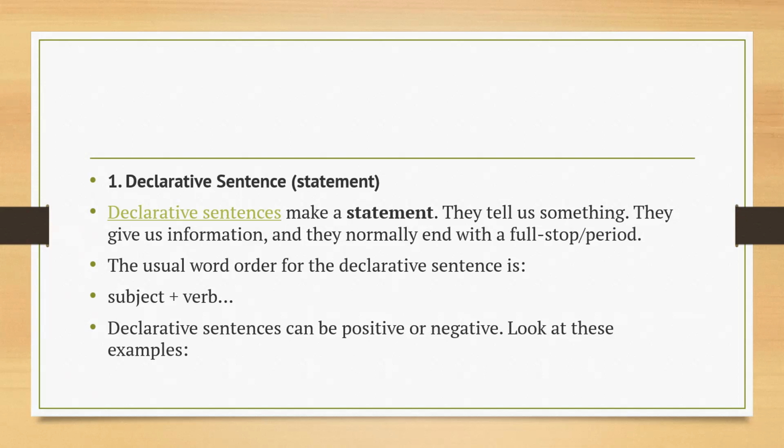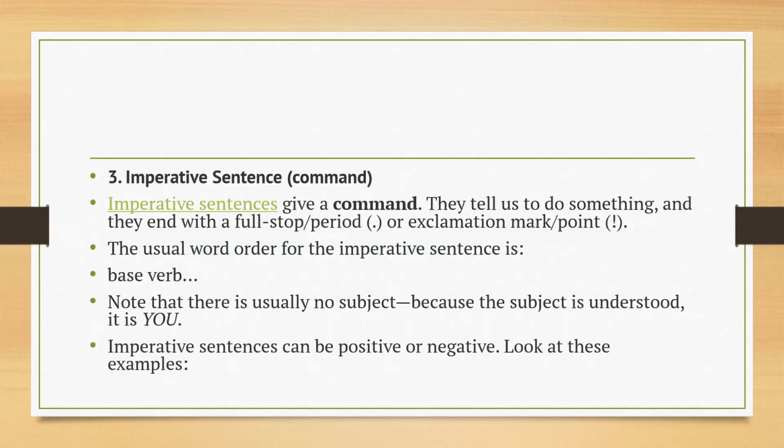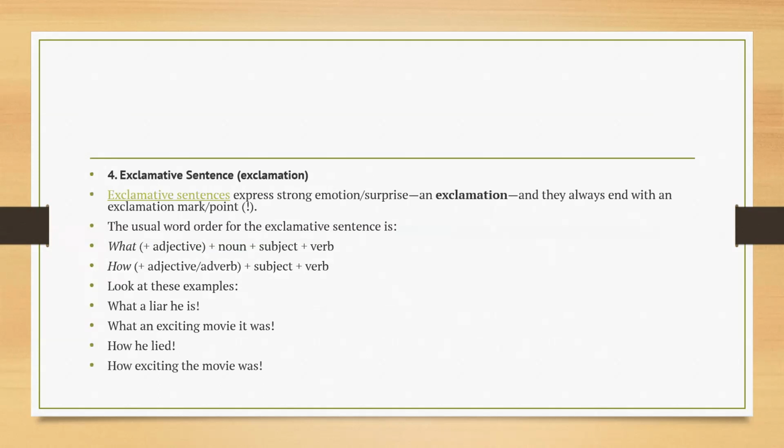It can be positive, negative, both. Interrogative sentence starts with WH words or do word. It can also be positive, negative, both. Imperative sentence is when you give a command. Exclamative sentence means when you give some exclamation.